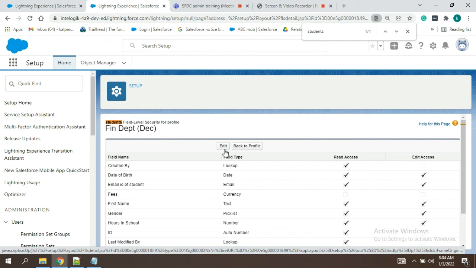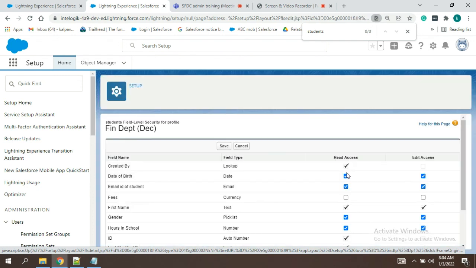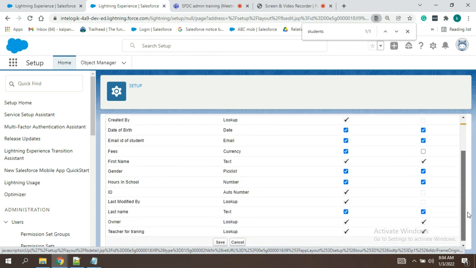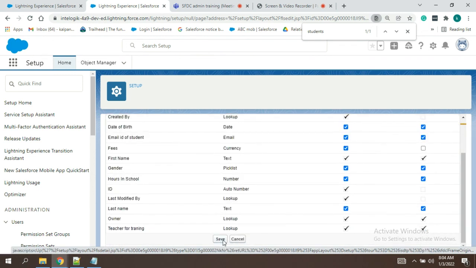Now for the currency field I'll give read access and save it.